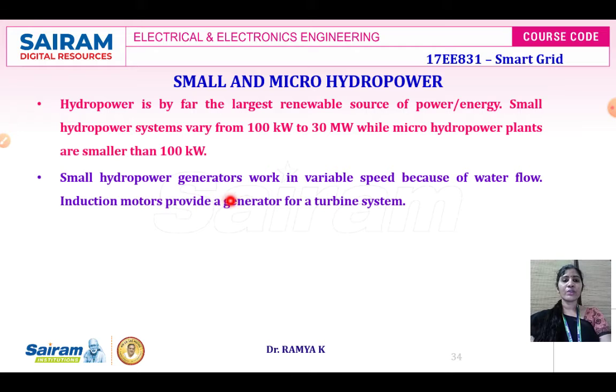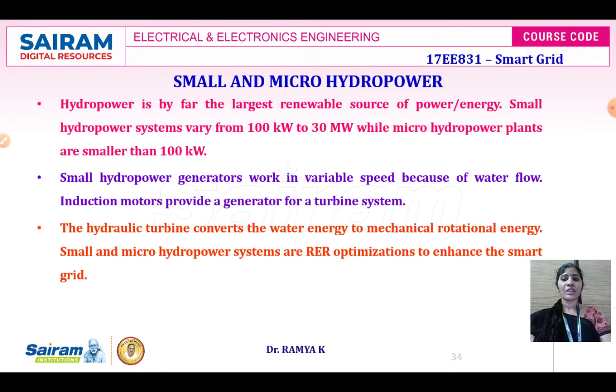Therefore, the pressure of the water flow towards the turbine will decide the amount of power that is going to be generated at its output. So the small hydropower generators work in variable speed because of the water flow. An induction motor is used as a generator for the turbine system. The hydraulic turbine will convert the water energy to mechanical rotational energy. Small and micro hydropower systems are renewable energy resources, with optimization to enhance the smart grid.